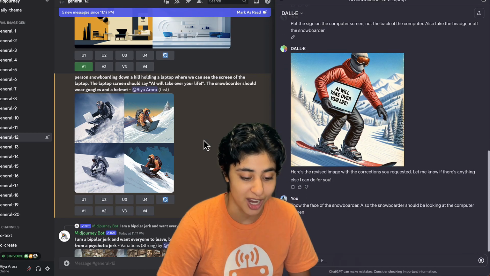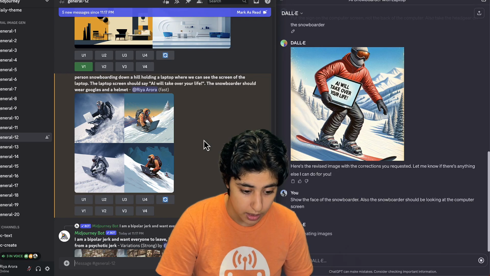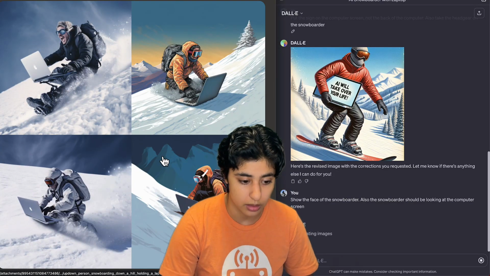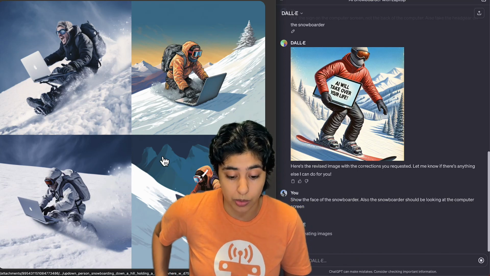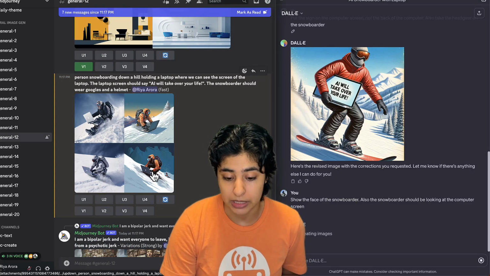Let's run that while I'm still talking. In terms of following our instructions to update the image, Midjourney is doing quite badly. The initial images are coming up pretty good, but it's unable to customize them to exactly what we want. So if you have a very specific thing that you're looking for, Midjourney may not be the correct one.